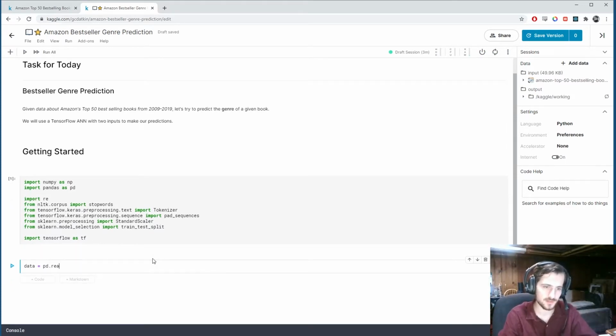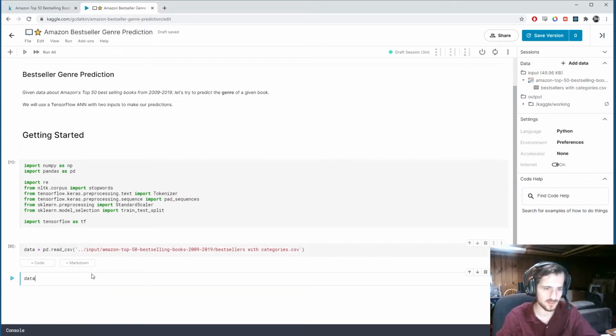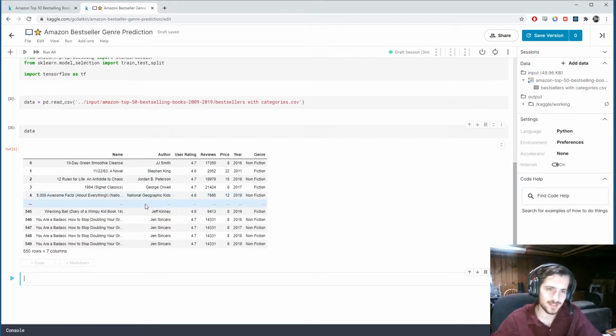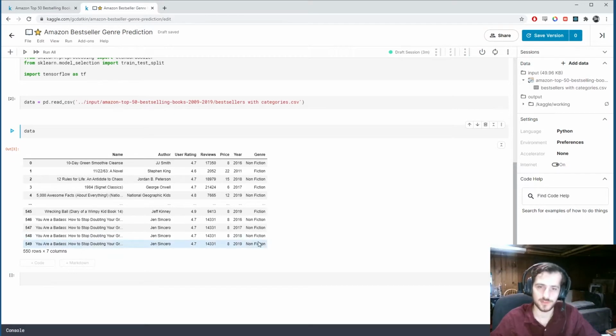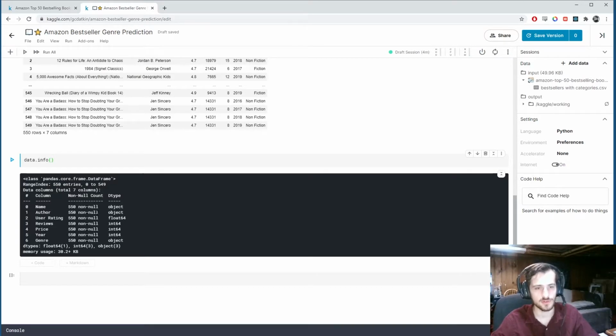Let's load in the data using pandas.read_csv. And we can grab the file path right over here, paste it in, and take a look. And you can see we have 7 total columns, so 6 of those are going to be our feature columns. And genre is going to be what we're trying to predict. Let's take a closer look with data.info. And you can see we have 550 total rows, right? And there are no null values in the dataset. Each column has 550 non-null values.